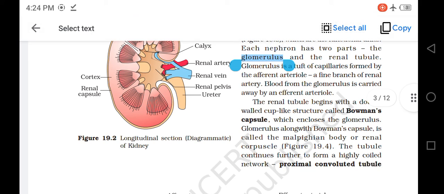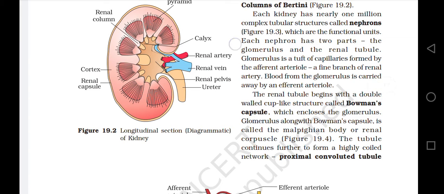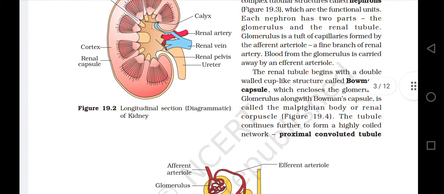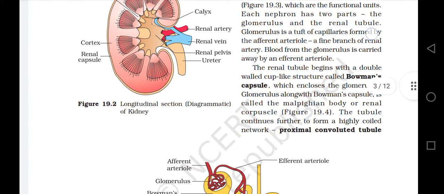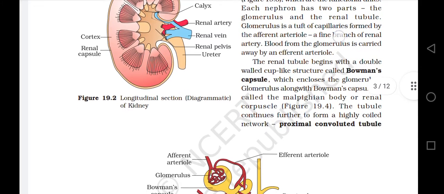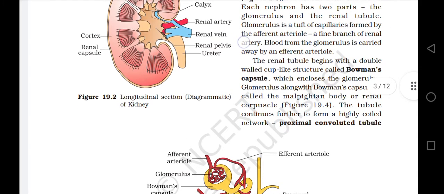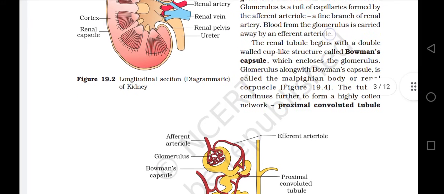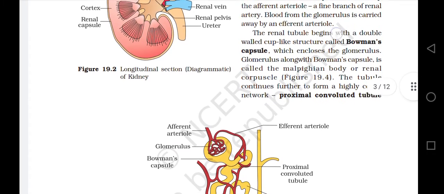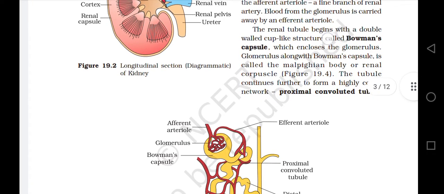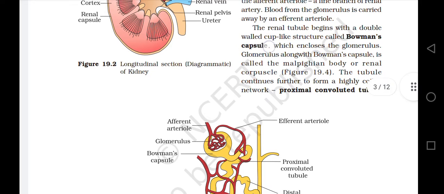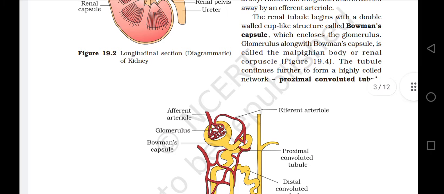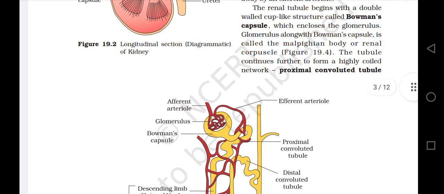Each nephron has two parts, the glomerulus and the renal tubule. Glomerulus is a tuft of capillaries formed by the afferent arteriole, a fine branch of renal artery. Blood from the glomerulus is carried away by an efferent arteriole. The renal tubule begins with a double-walled cup-like structure called Bowman's capsule, which encloses the glomerulus. Glomerulus, along with Bowman's capsule, is called the Malpighian body or renal corpuscle.